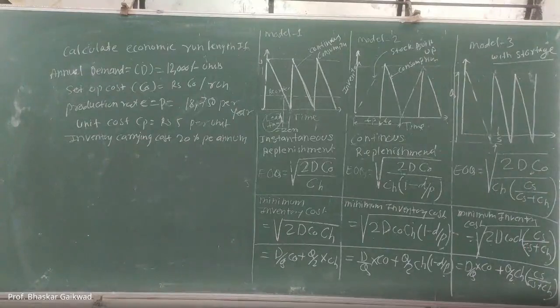So here, annual demand D is given, setup cost is given, production rate is given, unit cost is given, inventory carrying cost 20% of unit cost per annum is given. Calculate economic run length.